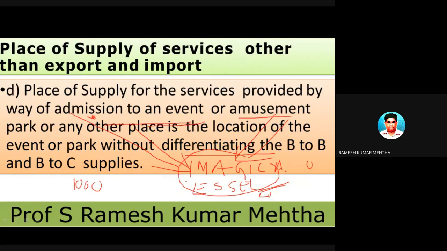So in this case, for example, 5 members of your family have gone and they are charging 5,000 rupees. This is the value of the ticket, plus they are going to charge GST on this value of the service. Now what kind of GST they are going to charge? Now you have to find out the place of supply. The place of supply in this case is the location of the event or the park. Now the park is there in Lonavala, if I am correct, or Khandala. This is in Maharashtra. So this is the place of supply. So the place of supply is Lonavala or Khandala for that matter.